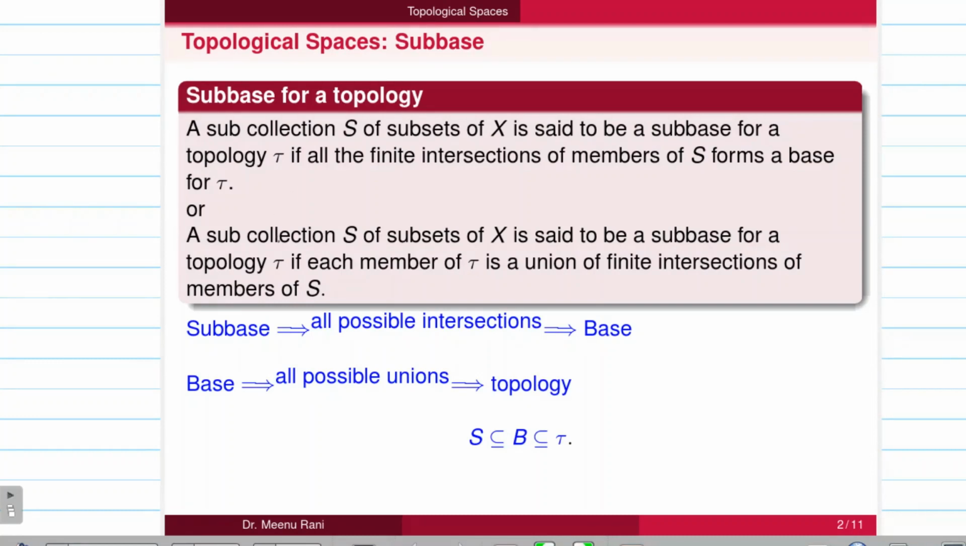In other words, we can say that every member of tau can be represented as a union of finite intersections of members of S. It means from S, if we take all the possible intersections, we will get a base, and from the members of the base, if we take all the possible unions, then we will get the topology. So here we can say that S is a subset of B and B is a subset of the topology.